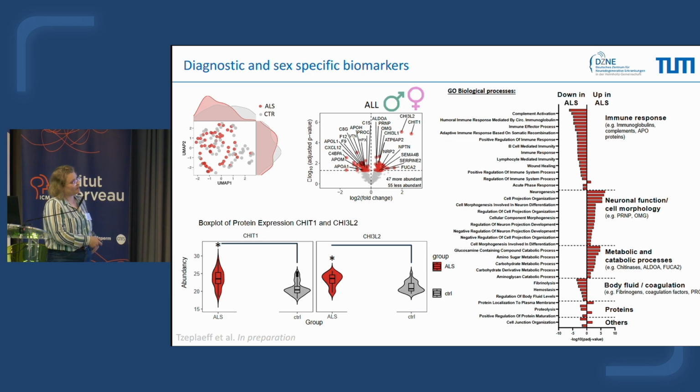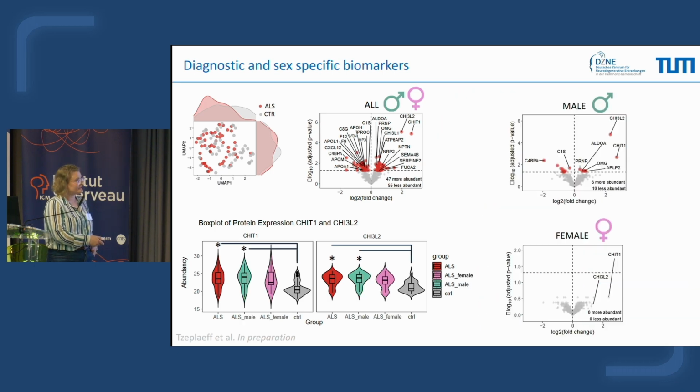Looking at the pathways that were mainly altered in ALS versus control, we identified changes in immune response and also body fluid and coagulation, mainly by downregulation of fibrinogen, coagulation proteins, and a lot of immunoglobulins and apolipoproteins, for example. In contrast, we found increased activity of neuronal function pathways and also metabolic and catabolic processes, with examples such as the prion-like protein, oligodendrocyte myelin glycoprotein, or aldolase and fucosidase proteins.